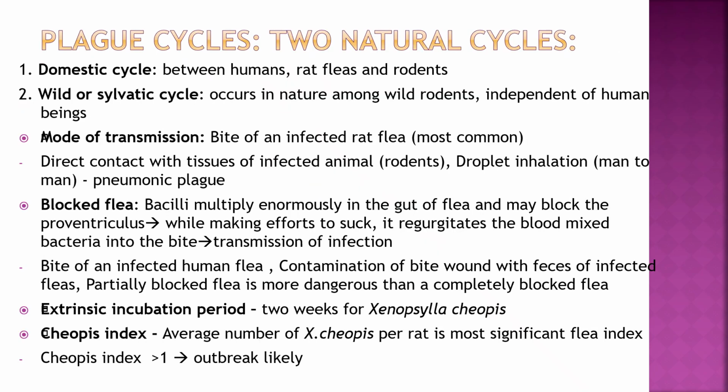Plague cycle: two natural cycles, domestic and wild or sylvatic cycle. The domestic cycle is between humans, rat fleas and rodents. The wild or sylvatic cycle occurs in nature among wild rodents, independent of human beings. Mode of transmission: bite of an infected rat flea, the most common. Direct contact with tissues of an infected animal, that is rodents. Droplet inhalation, man to man, pneumonic plague.